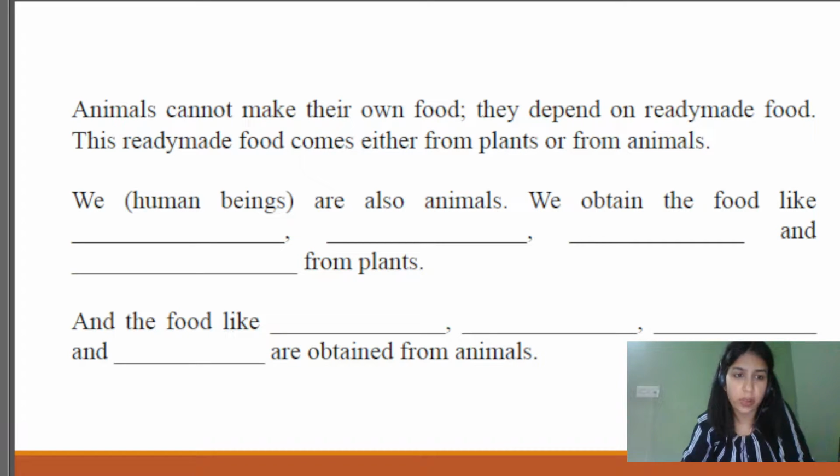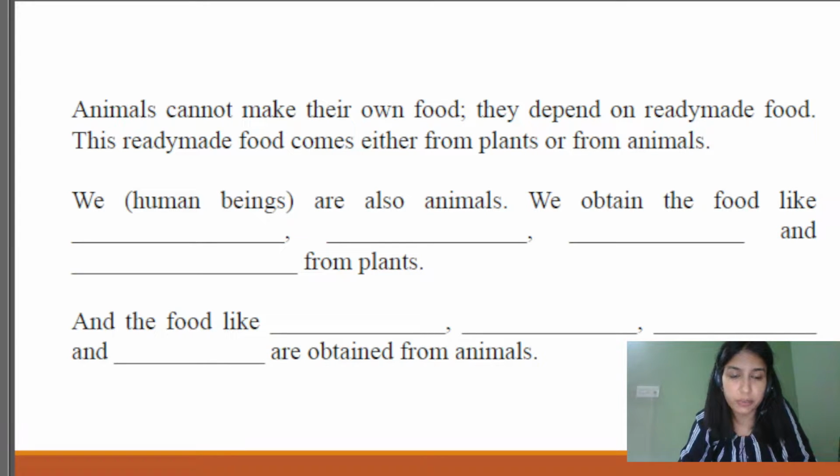Yes, we obtain foods like legumes, vegetables, fruits from plants. Very good. Certain crops are also there, the food that we are obtaining from the plant itself. Yes, and the food like dash, dash, and dash are obtained from animals.